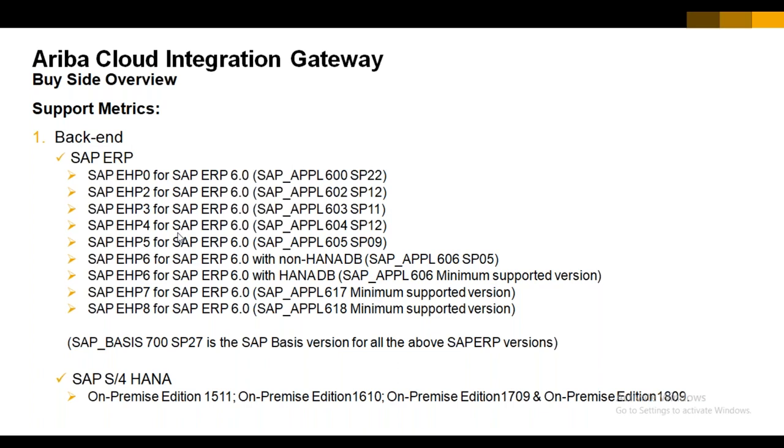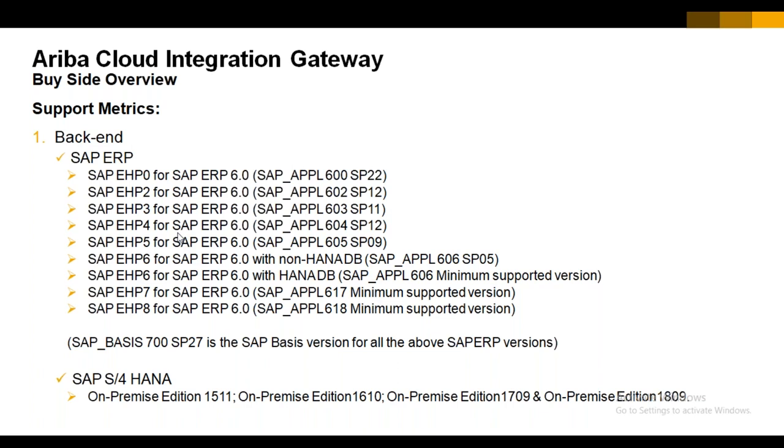And if the customer is not on ERP 6.0, let's say some customers are on ERP 4.6, in that case their system is not capable of managing this CIG part. So they have to run two different projects. One project will be the upgrade from ERP 4.6 to ERP 6.0. Then only will we be able to use the CIG. Otherwise, if they do not agree to upgrade from ERP 4.6 to 6.0, we will not be able to use the CIG. We have to work on some different approach.